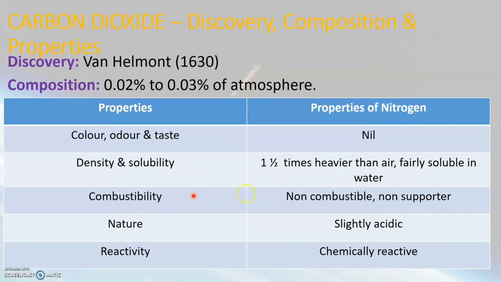Carbon dioxide is a gas which is non-combustible and it is a non-supporter of combustion. Now we have learnt that both nitrogen and oxygen are neutral in nature, but carbon dioxide is a gas which is slightly acidic in nature.